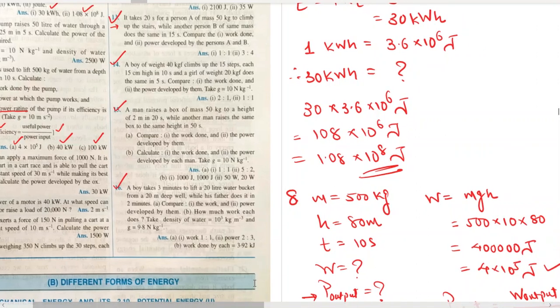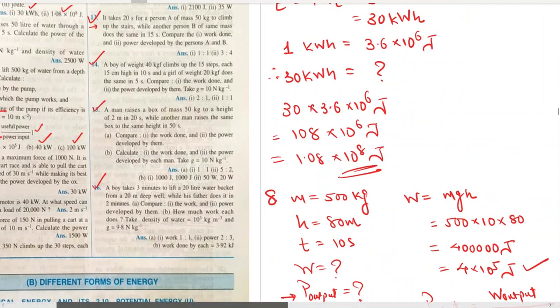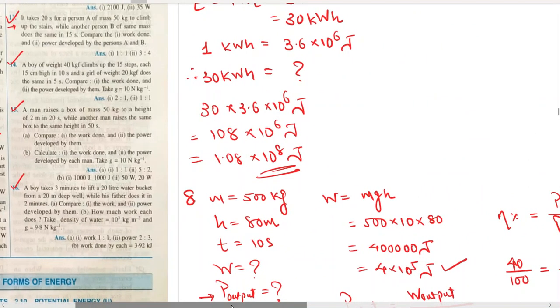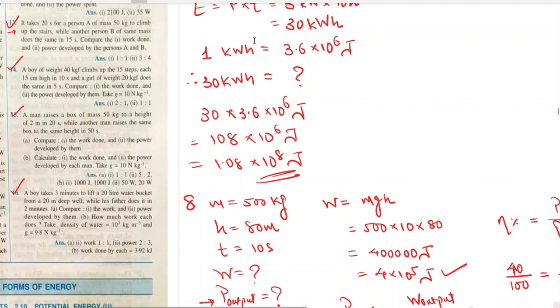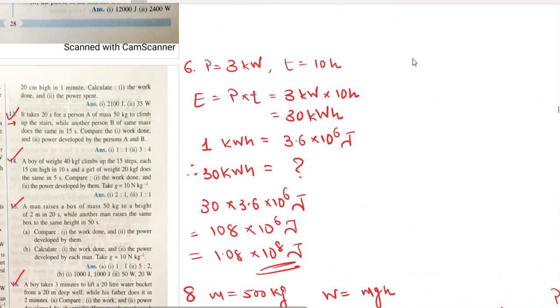Let's move to the next question. Next question is the 13th question which has been asked to me. Question number 13. It takes 20 seconds for person A of mass 50 kg. Okay, so let me write here A. Time taken by A is 20 seconds. And what is the mass of A? 50 kg. To climb up the stairs.